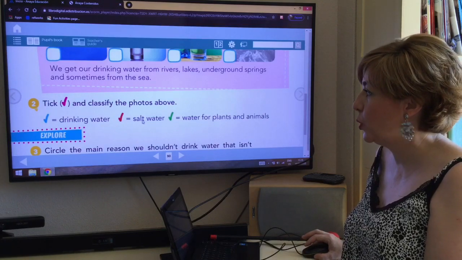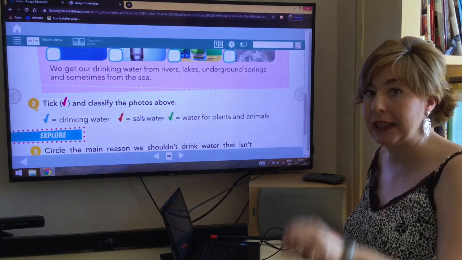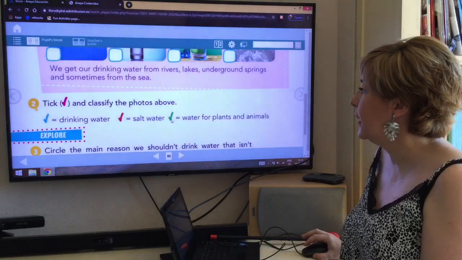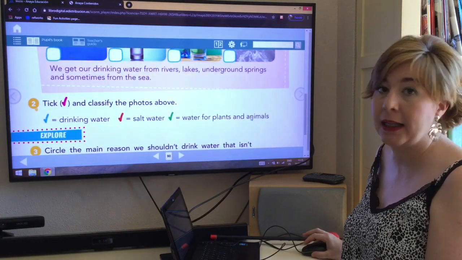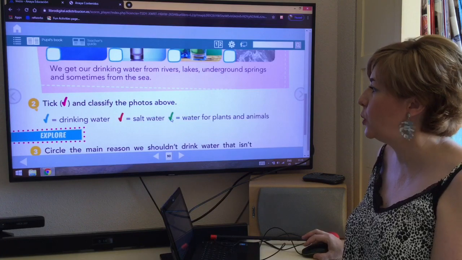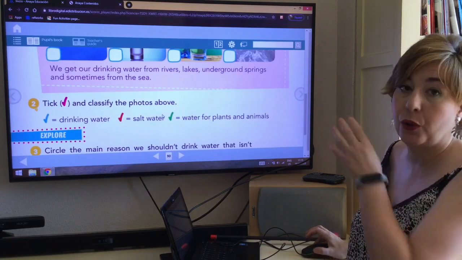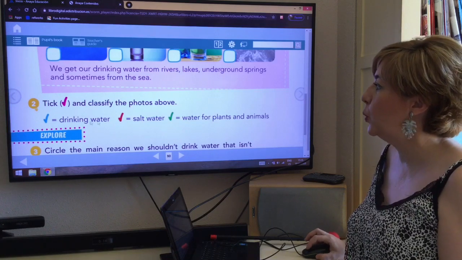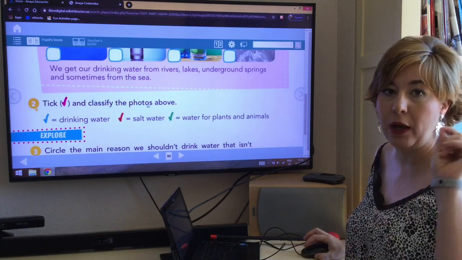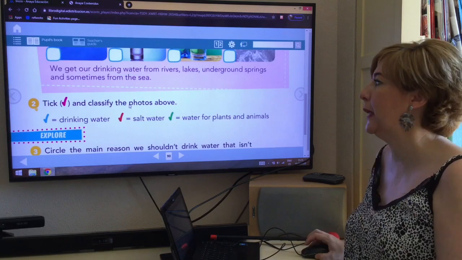If it's salt water, we are going to tick in red. And if it's water for plants and animals, we are going to tick in green. So, are you sure you have all those 3 colors? Blue, red, and green. You need to have those 3 colors.